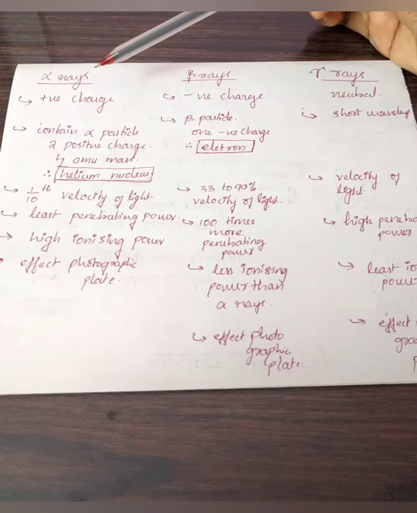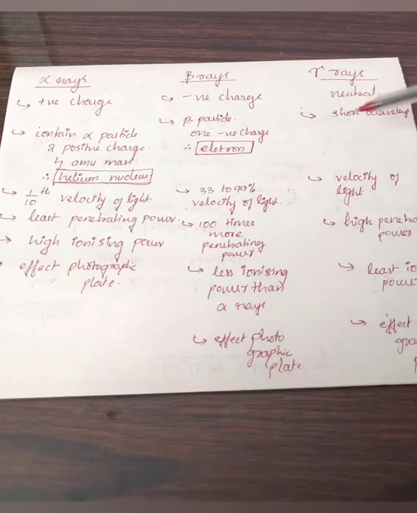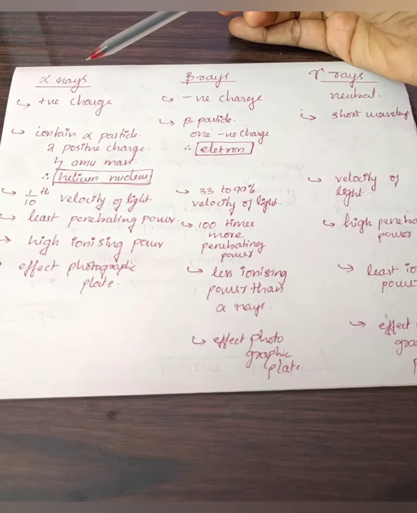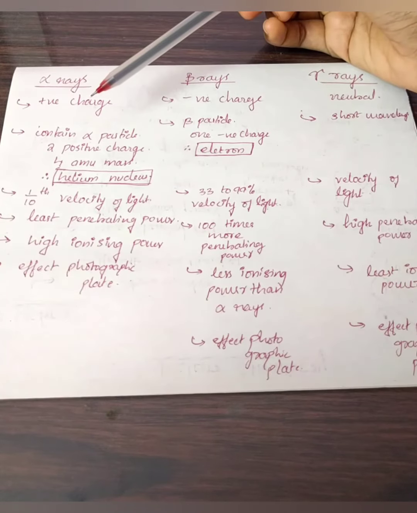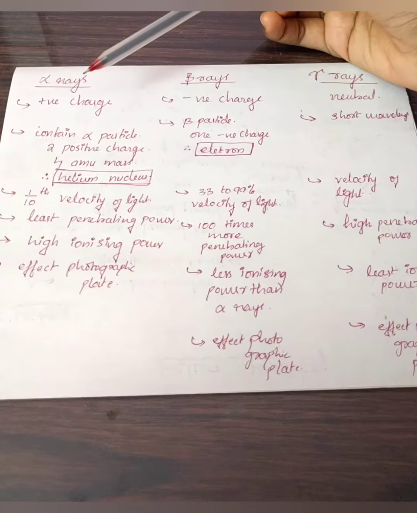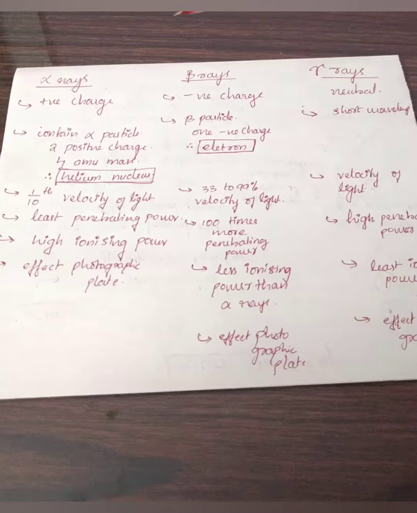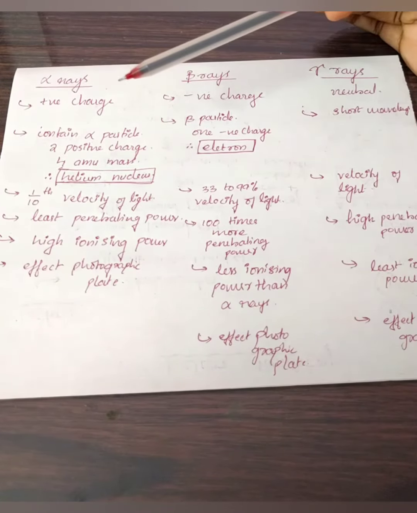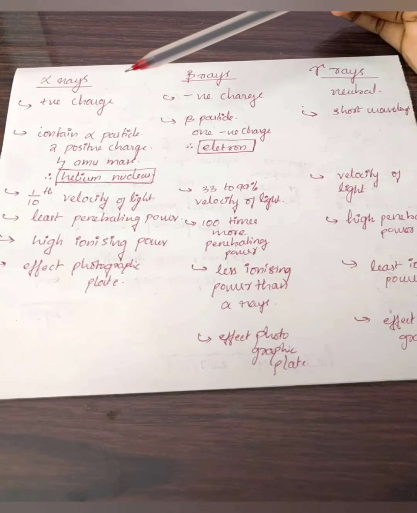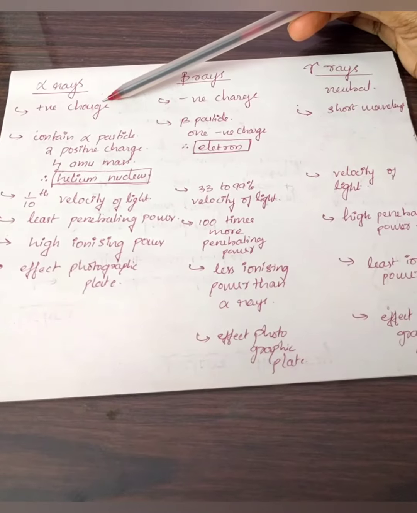So first, moving on to the alpha rays, here you can compare each and every point. In that way I have written. So first we'll study alpha rays. Alpha rays are deflected by electric and magnetic fields. In the previous portion when we discussed alpha rays, we could see alpha rays were deflected towards the negative terminal. So we can say they have a positive charge.